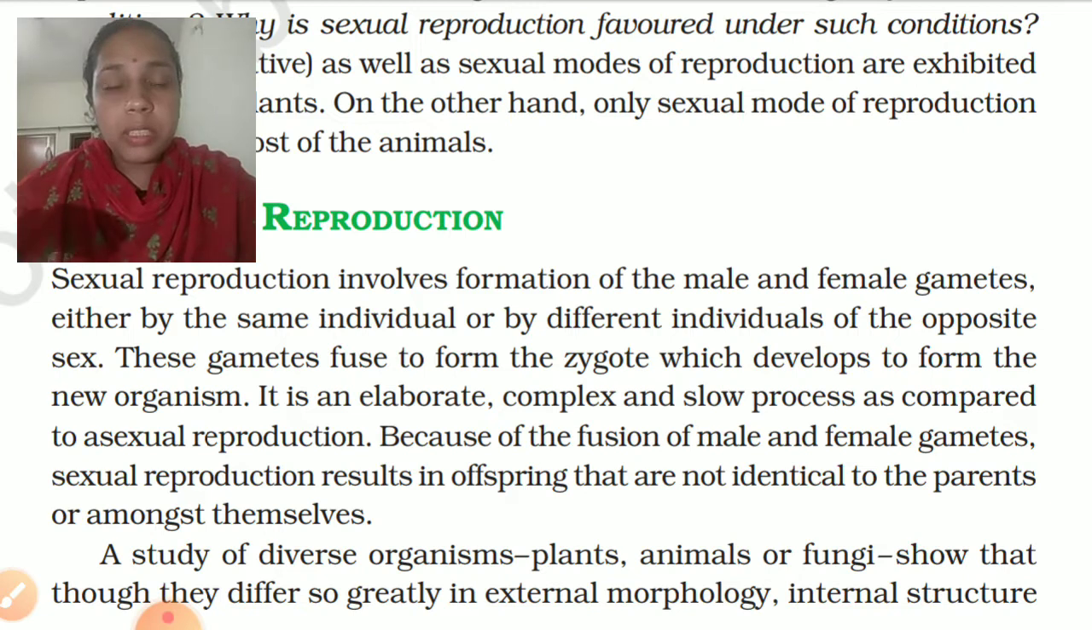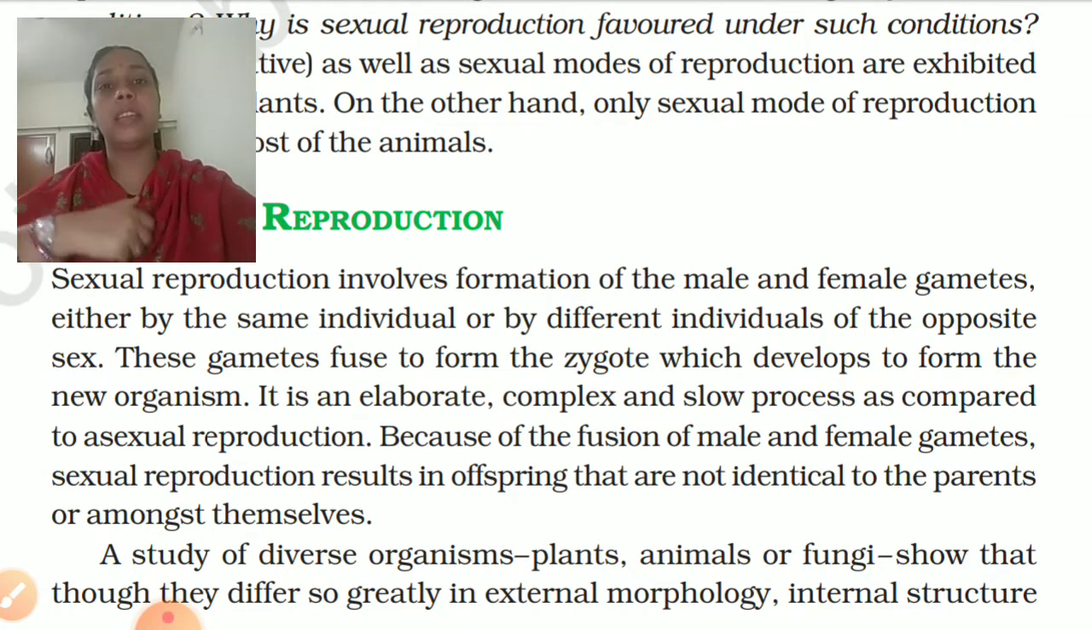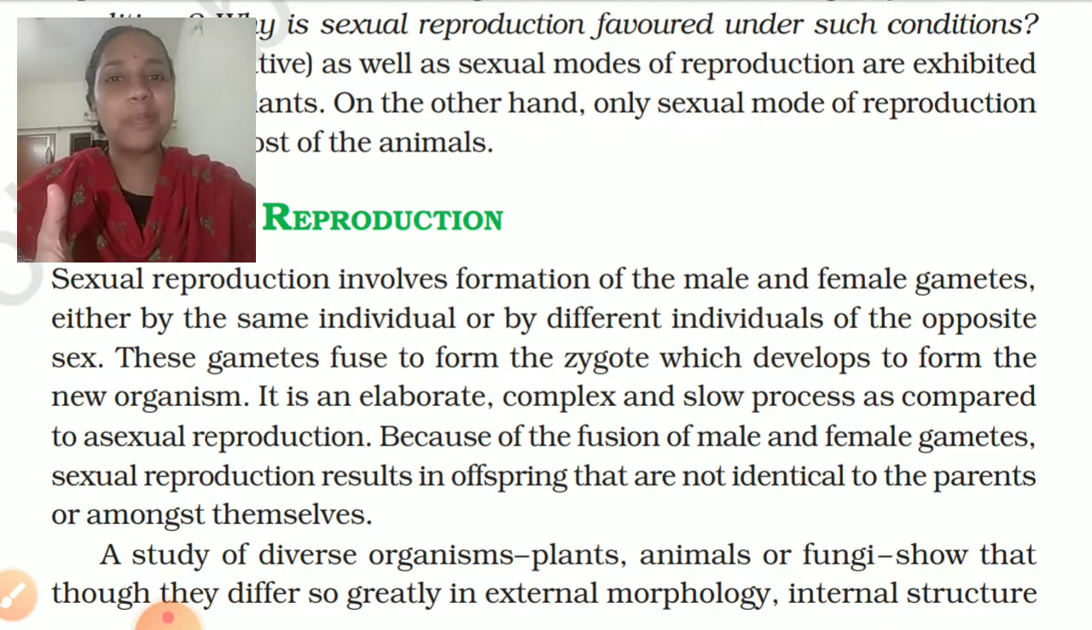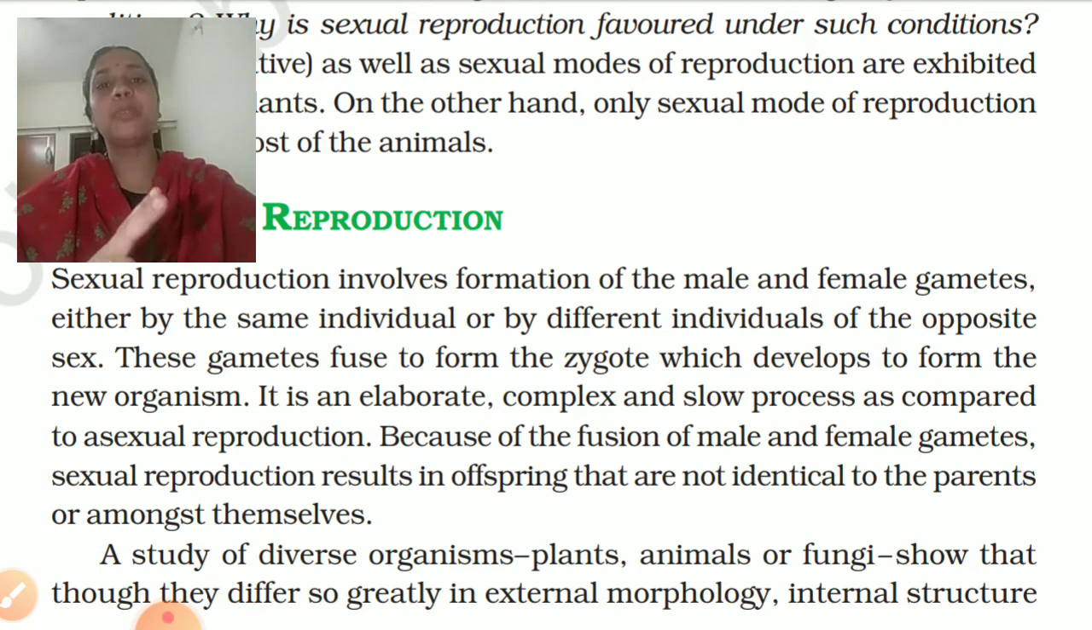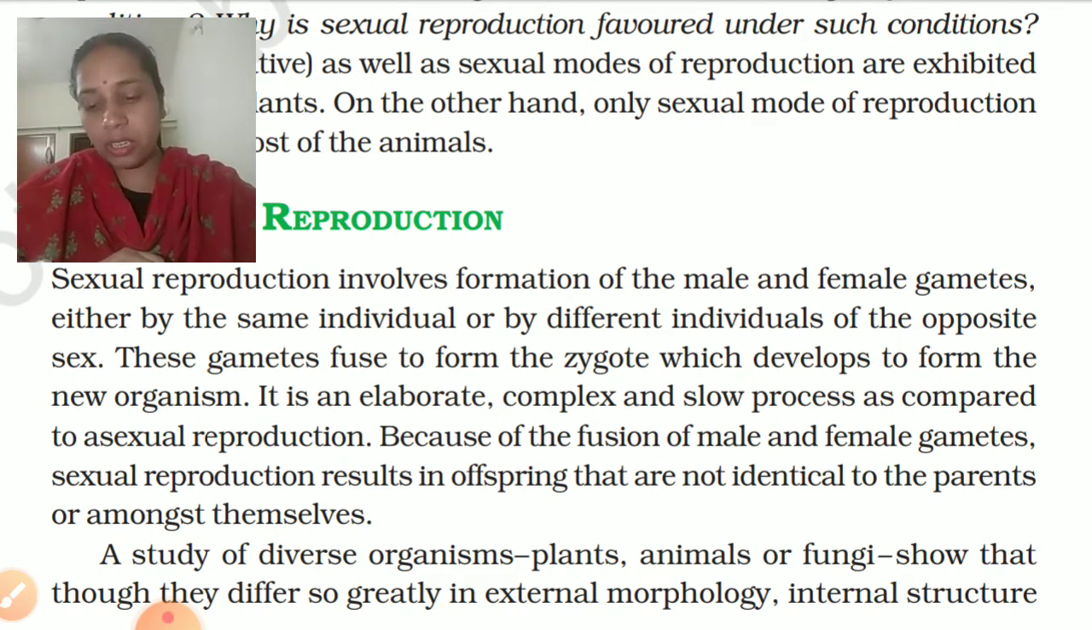Okay, now tell me, will the zygote contain the genetic material of the father or the mother, or both? What is the answer? What do you think it can be? It can be both, because it is produced by the fusion of both male as well as the female organism. Okay, now when different individuals of opposite sexes fuse together, then it is known as sexual reproduction.